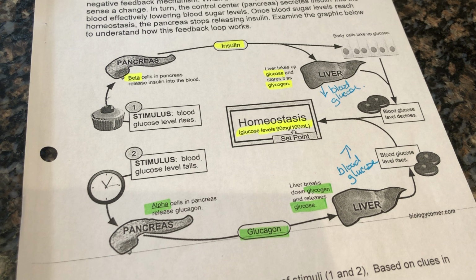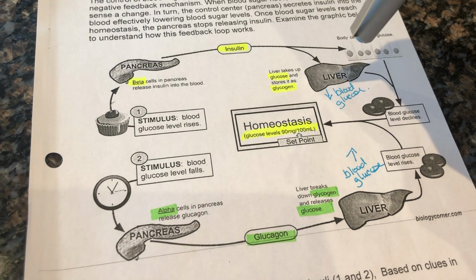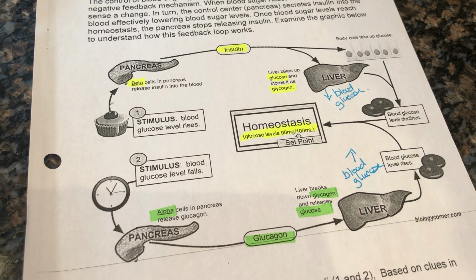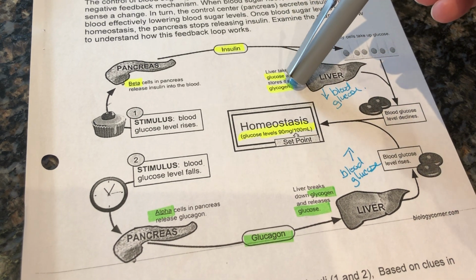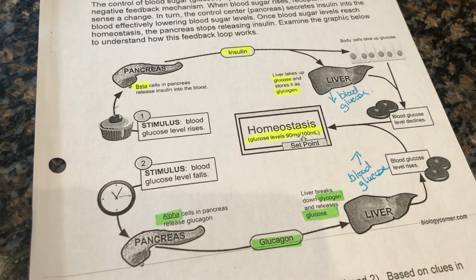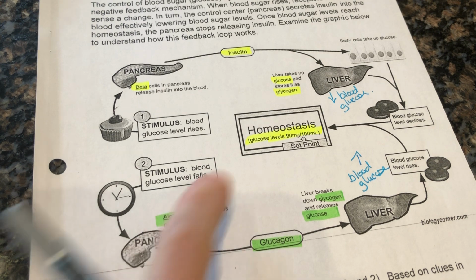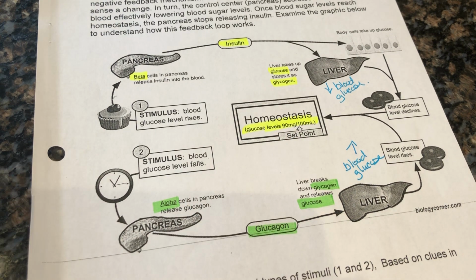What is the effect of insulin? What type of cells release insulin? So beta cells in the pancreas release insulin. What does insulin do? It decreases blood glucose. How does it do that? It tells the liver to take extra glucose from your blood and store it as glycogen. Okay, so glycogen is in the liver. Keep that in mind. What is the normal level of glucose in the body? We have it right here. 5, and then question 6.